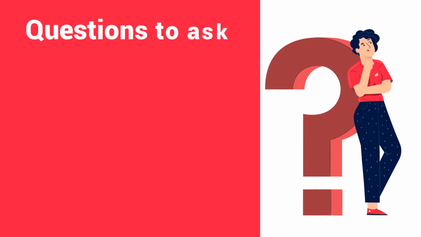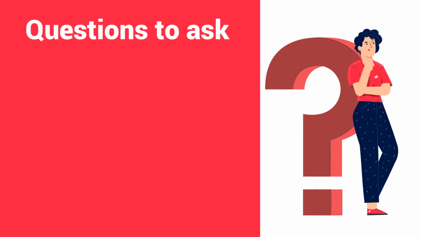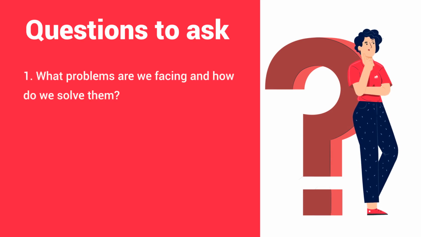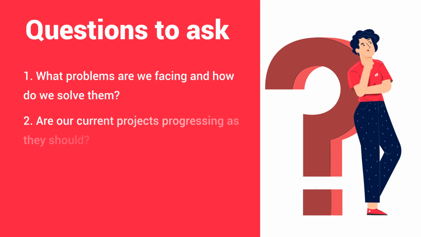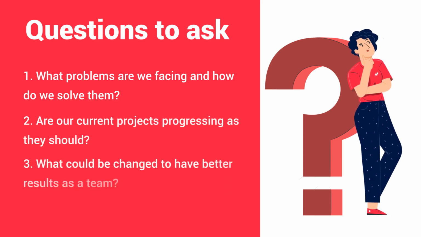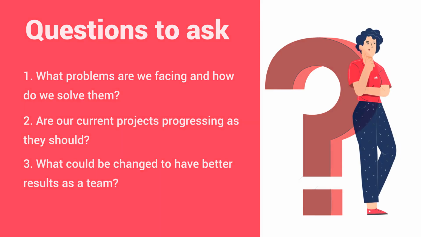When writing your first OKRs, we recommend asking the following questions to yourself and your team. 1. What problems are we facing, and how do we solve them? 2. Are our current projects progressing as they should? 3. What could be changed to have better results as a team?